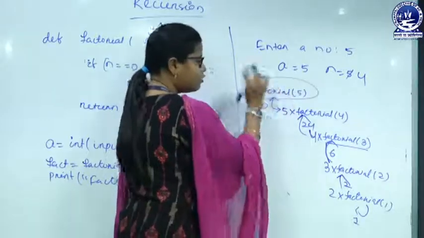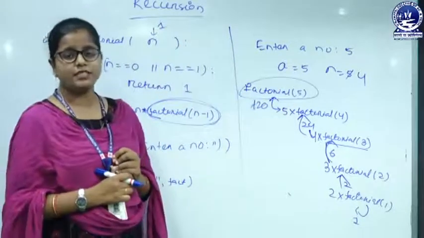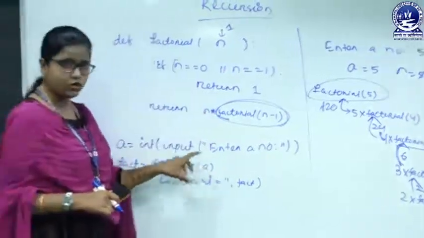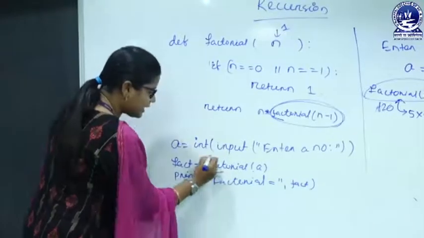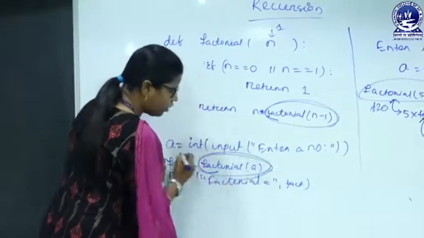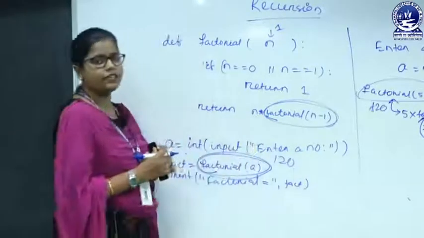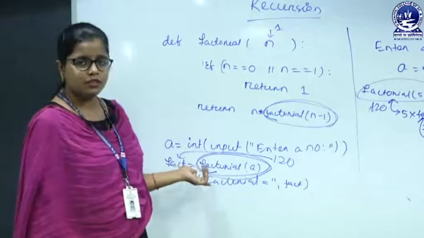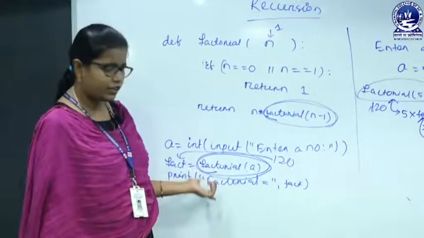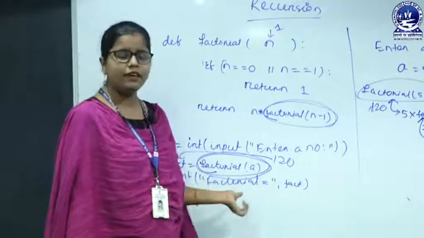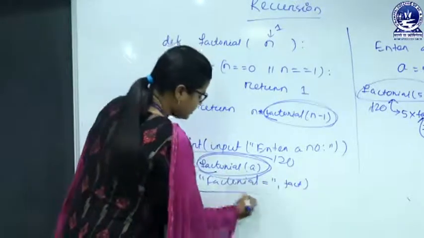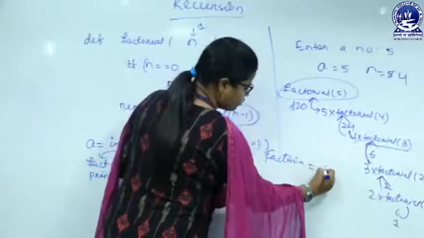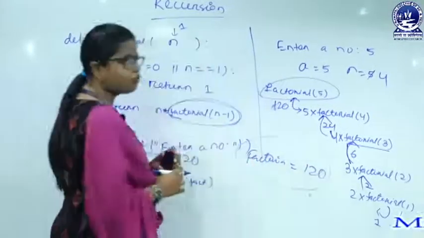So this will return to factorial of 5. So what is the value of factorial 5? 120. After that the execution will come to here. So this function call gives me 120. Now 120 will get initialized with fact. So the value of fact is 120. So when we go for printing factorial equals to fact, this will print factorial equals to 120. So this is my output.